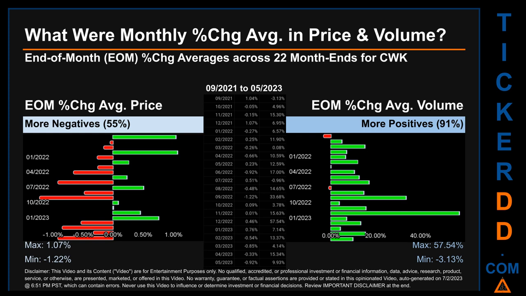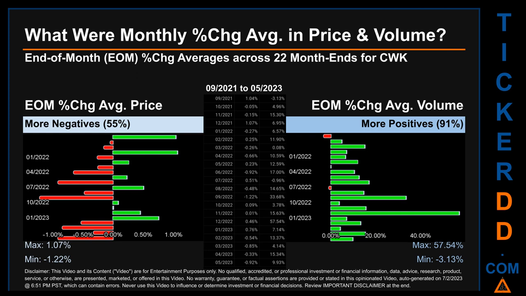What were end-of-month percentage change averages in price and volume for CWK? The monthly average of percentage change in price and in volume were calculated for each of the 22 month ends. That calculation took daily percentage changes and averaged them for each given month. If a month end came out negative, then it means that the month summarily saw a negative change.